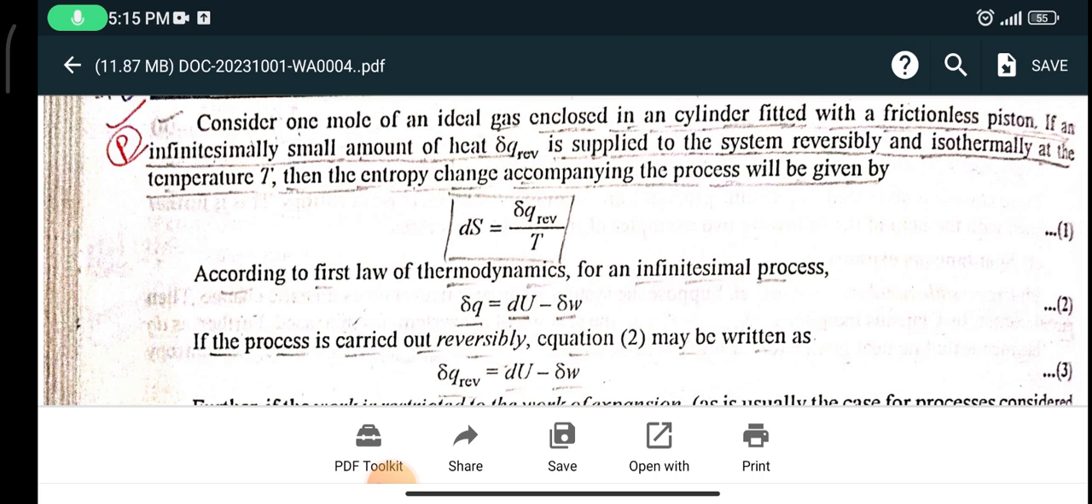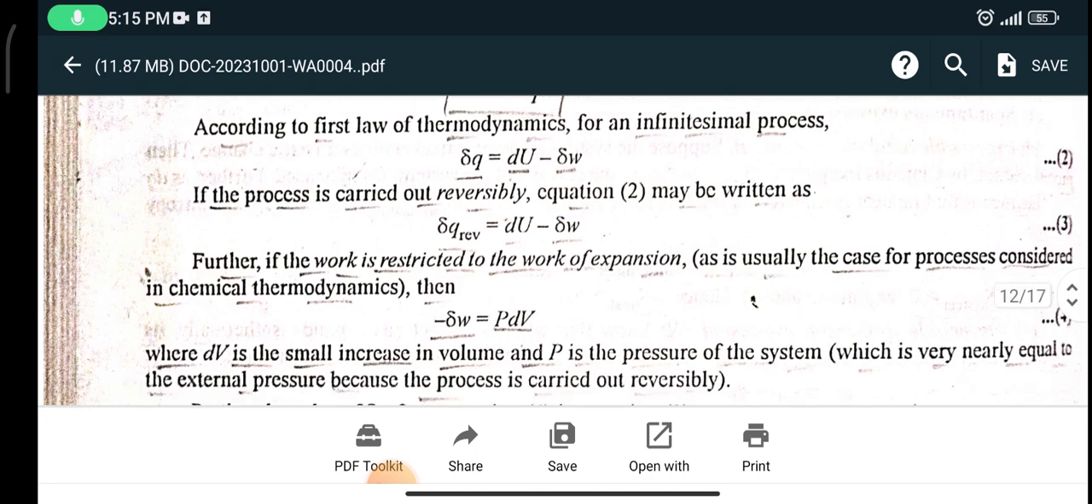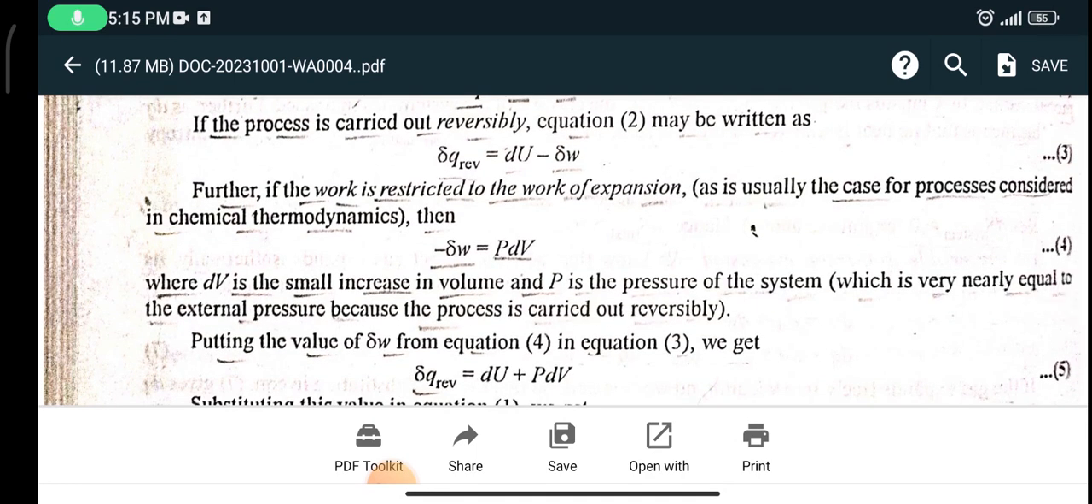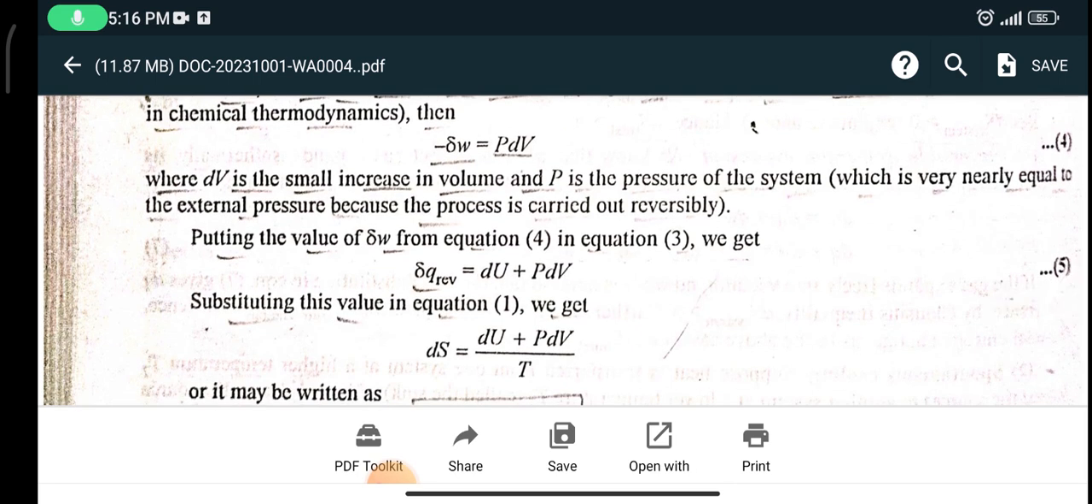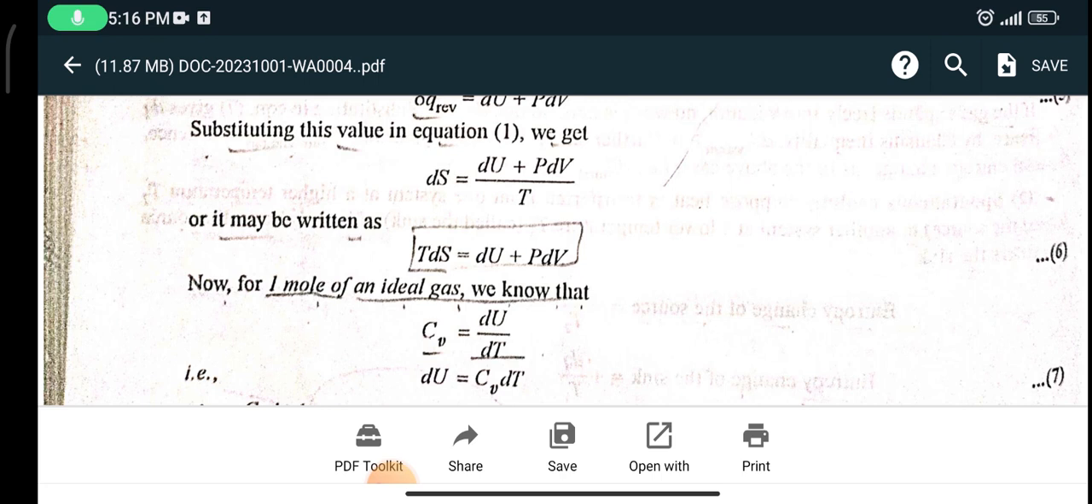According to the first law, delta Q = dU - delta W. If the process is carried out reversibly, then delta Q reversible = dU - delta W. Further, if the work is restricted to work of expansion, then delta W = P dV, where dV is the small increase in volume and P is the pressure of the system. Putting the value of delta W from equation 4 in equation 3, delta Q = dU + P dV. dS = (dU + P dV)/T. TdS = dU + P dV.